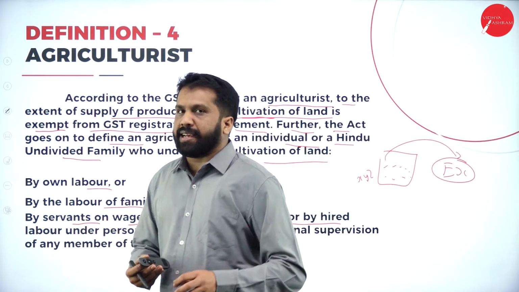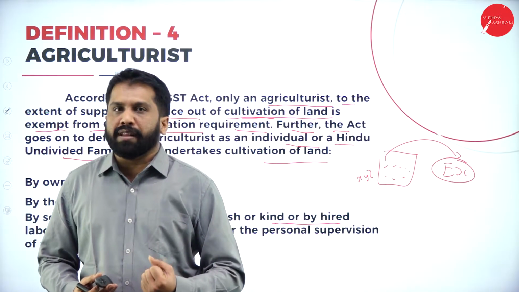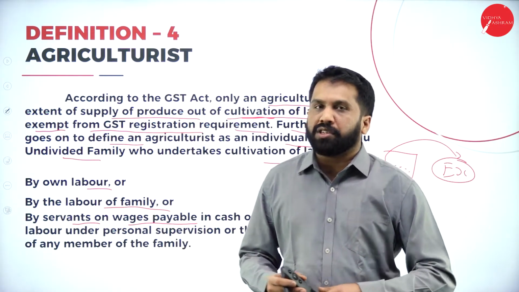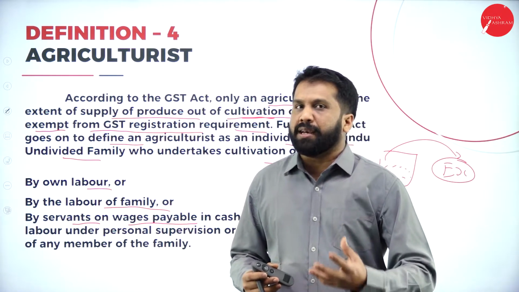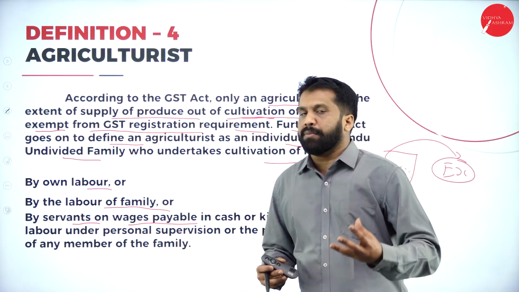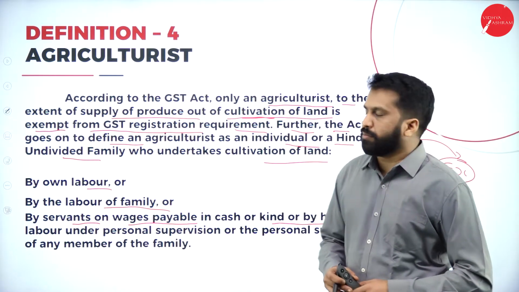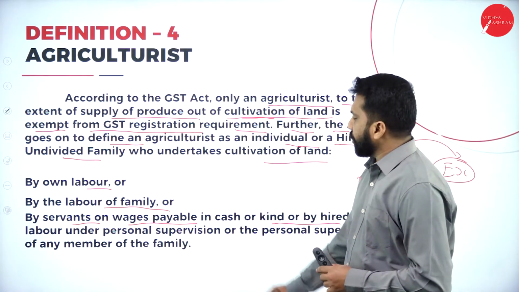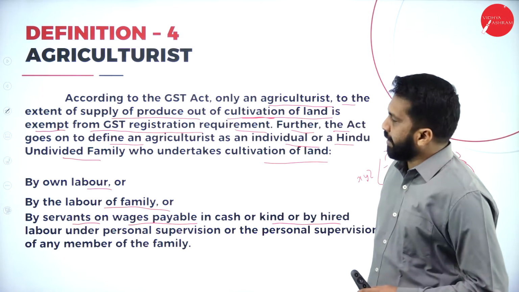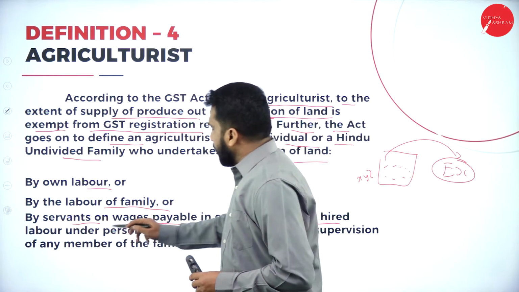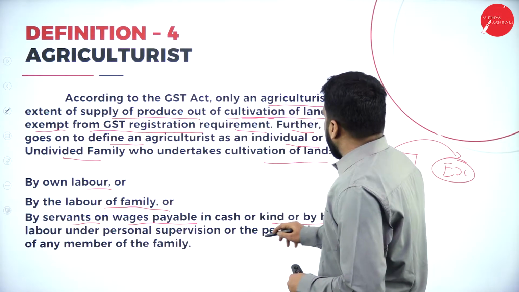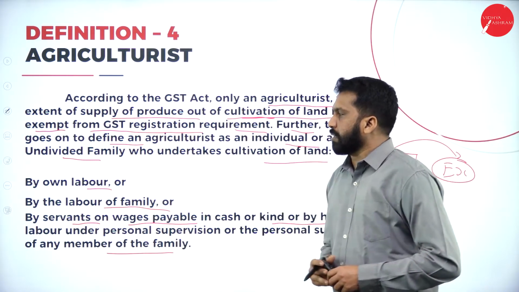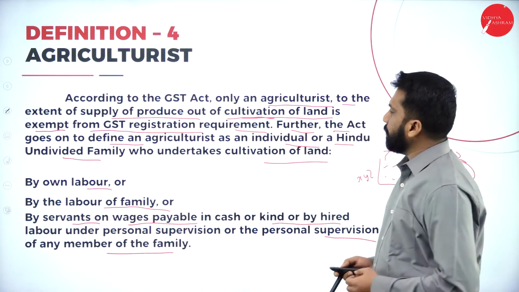If you have, say, 5 acres of land, you alone cannot do the cultivation. You need laborers. You hire them and you pay them wages. Whatever facility you have given to them all comes under your agriculture expenses. Servant wages are your expenditure in agriculture, payable in cash or kind, by hire. Last one, labor under the personal supervision of any member of the family, all comes under the definition of labor.